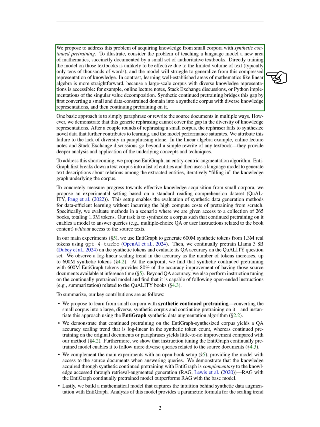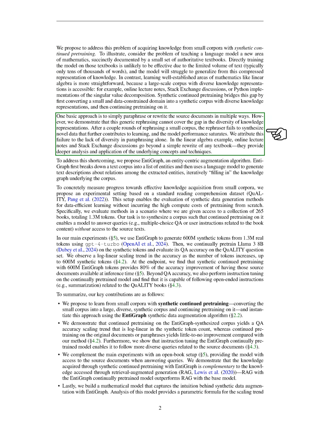For example, if we want to teach a model about a specific area of mathematics documented in a few textbooks, directly training on those texts may not work well due to their limited size. In contrast, established fields like linear algebra are easier to learn from because there is a wealth of diverse resources available, such as online notes and discussions. Synthetic continued pre-training helps by transforming a small, limited dataset into a larger, more varied synthetic dataset, which we can then use for further training.